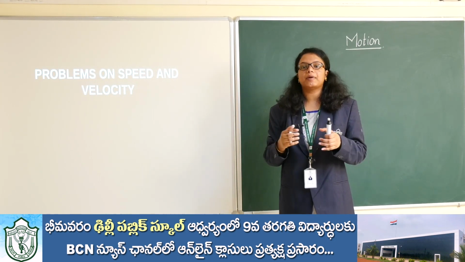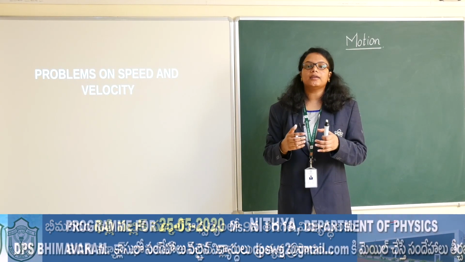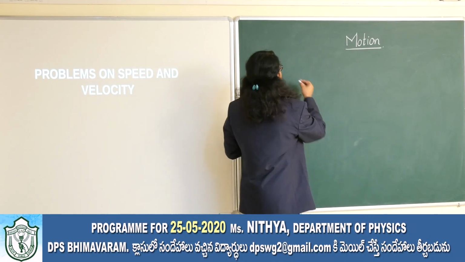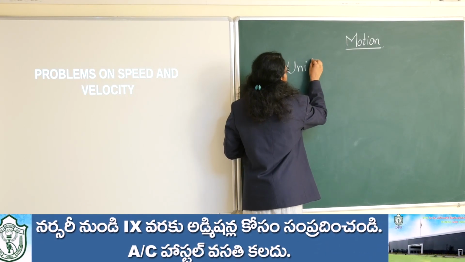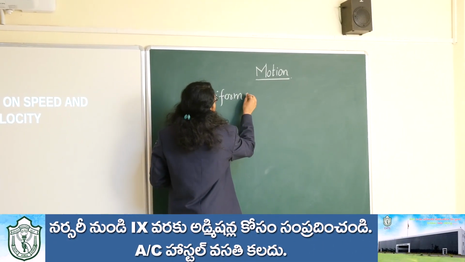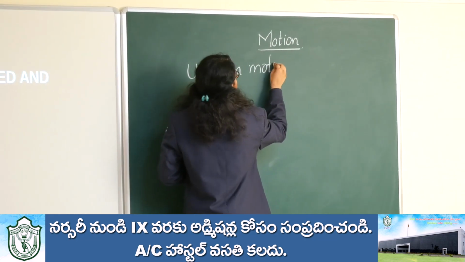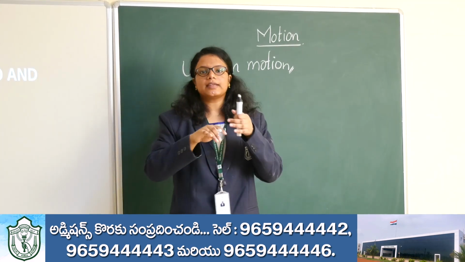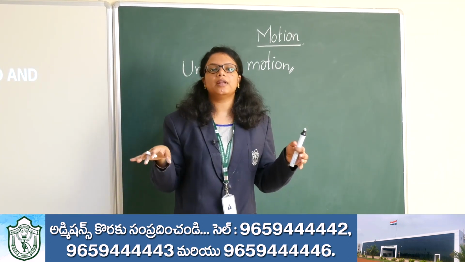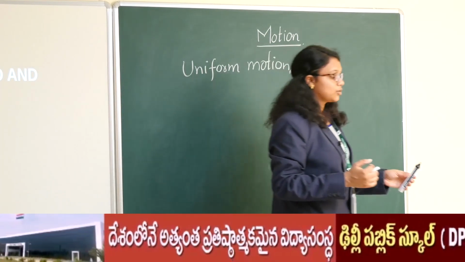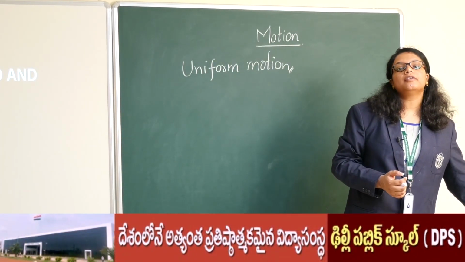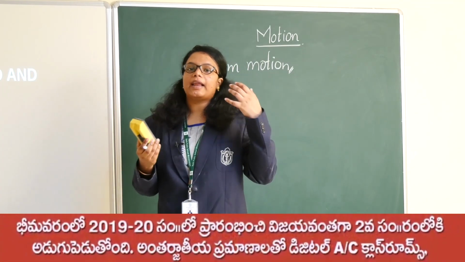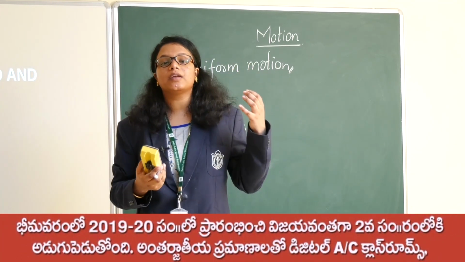It's not different types, but there are some different kinds of motion we will observe in our daily life. First one is uniform motion. This is a basic concept. Uniform means same, similar. We all wear uniform for school so that everybody should look equal. So uniform indirectly conveys something which is equal.